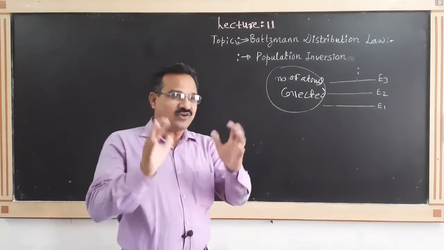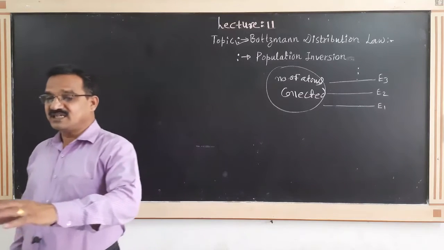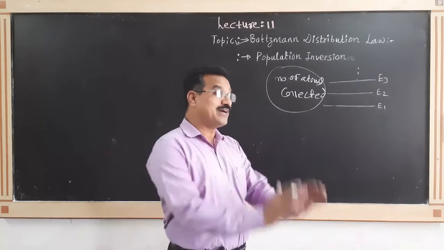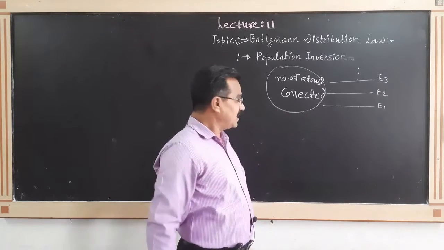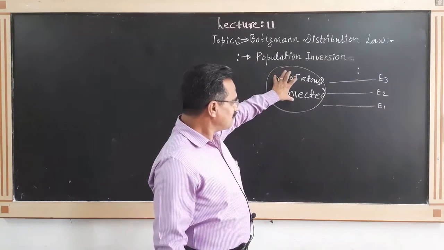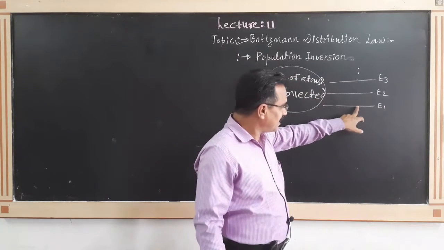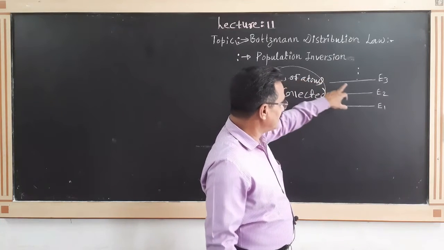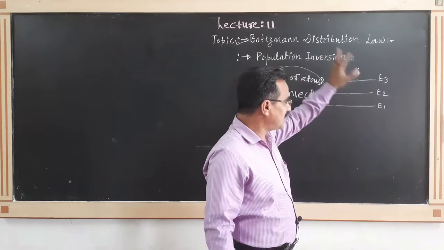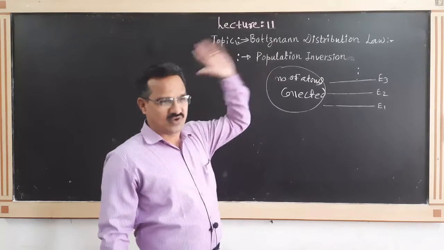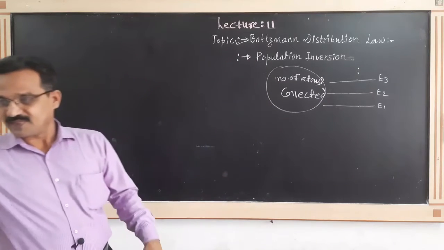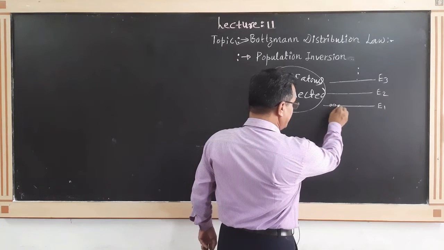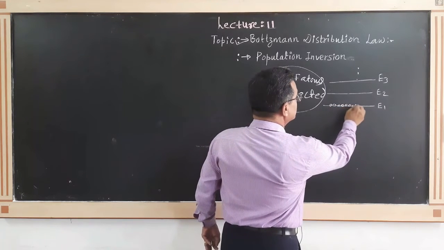This says that a certain number of atoms occupy certain energy levels. It means that out of this number of atoms, some atoms are in energy level E1, some atoms are in energy level E2, and some atoms are in energy level E3, and so on. Suppose this is the energy level E1 and here is the number of atoms.